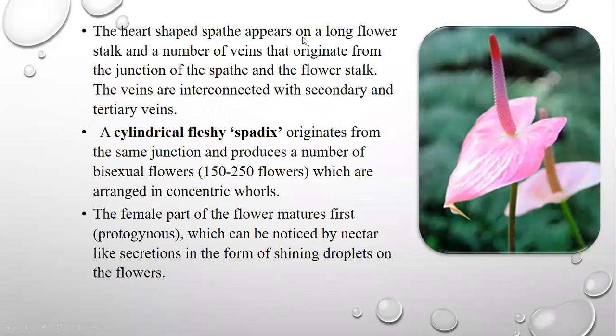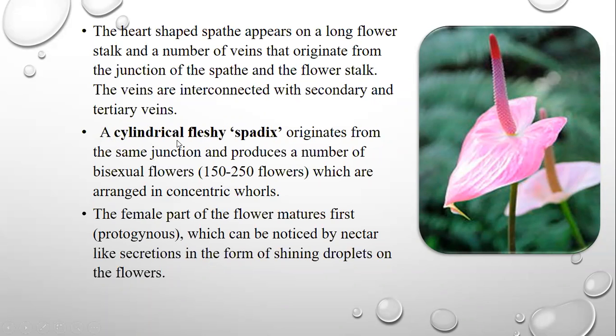The heart-shaped spathe appears on a long flower stalk, with a number of veins originating from the junction of the spathe and the flower stalk. The veins are interconnected with secondary and tertiary veins. The primary veins connect to secondary, and secondary to tertiary. In this way, the whole leaf is covered with attractive veins, and that leaf is called the spathe.